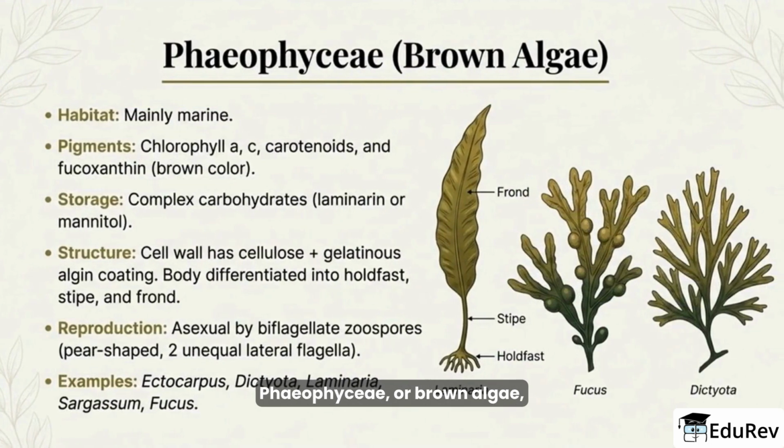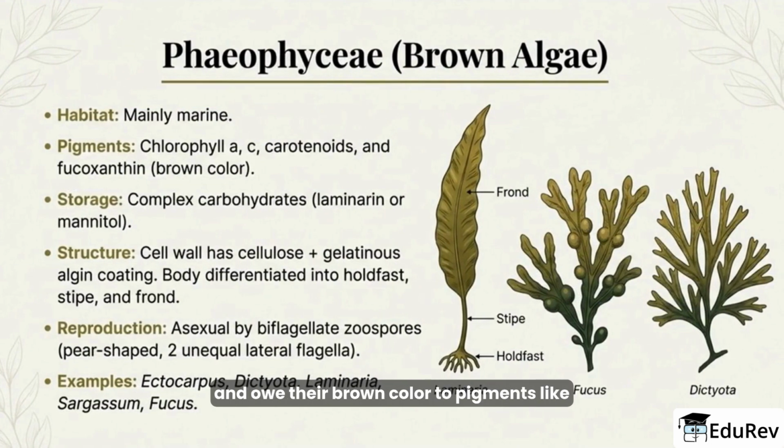Phaeophyceae, or brown algae, are mostly marine and owe their brown color to pigments like fucoxanthin combined with chlorophylls and carotenoids. They store carbohydrates as laminarin or mannitol, and their bodies are differentiated into holdfasts, stipes, and fronds. Reproduction often involves biflagellate zoospores with two unequal lateral flagella. Common examples are Laminaria, Sargassum, Fucus, and Dictyota.